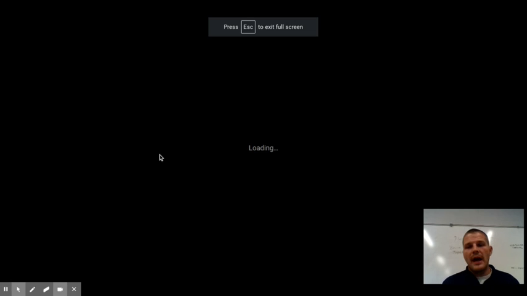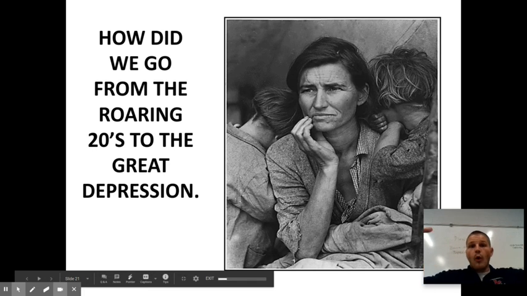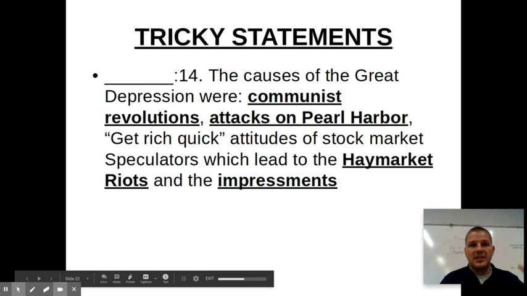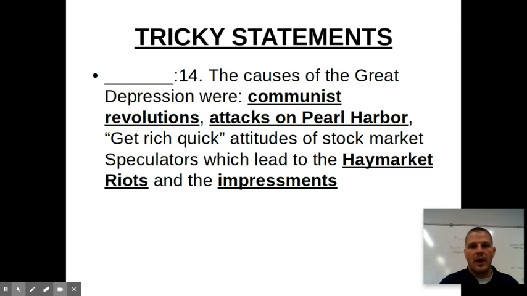All right, guys. So now we're talking about the Great Depression, which followed the Roaring Twenties, when everybody was buying all this stuff. Okay, and it's going to set that foundation. So the causes for the Great Depression were communist revolutions, attack on Pearl Harbor, get rich quick attitudes of stock market speculators, which led to the Haymarket riots and the impressments. Of course, we know the bold stuff is a lie. So let's look at this.